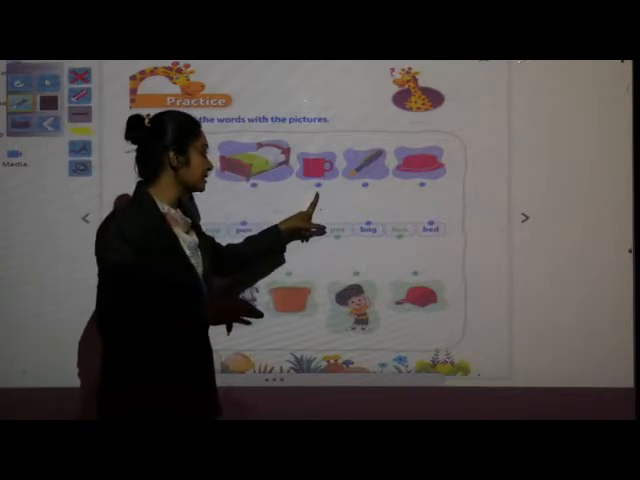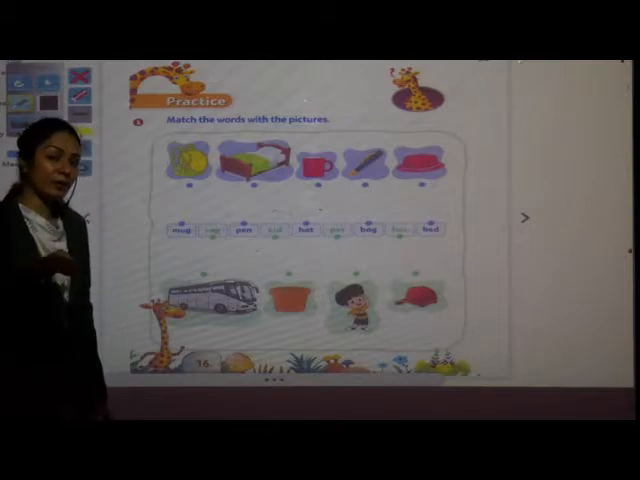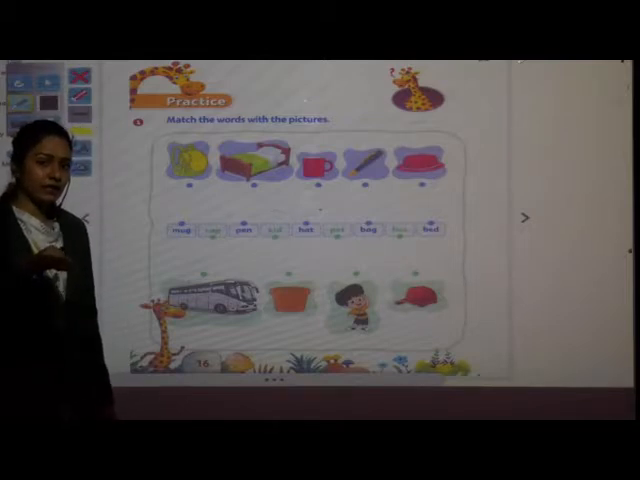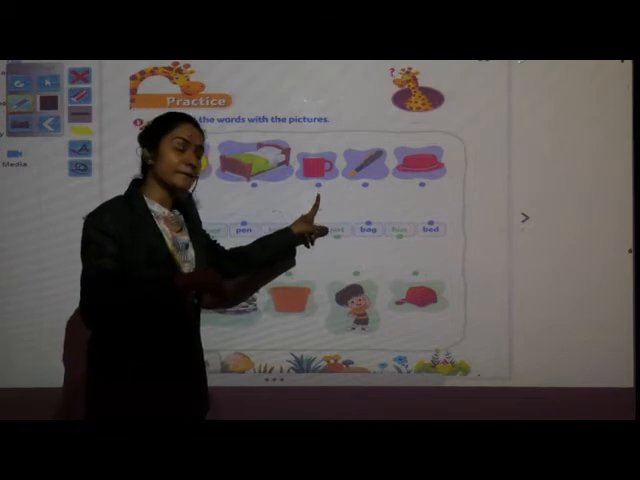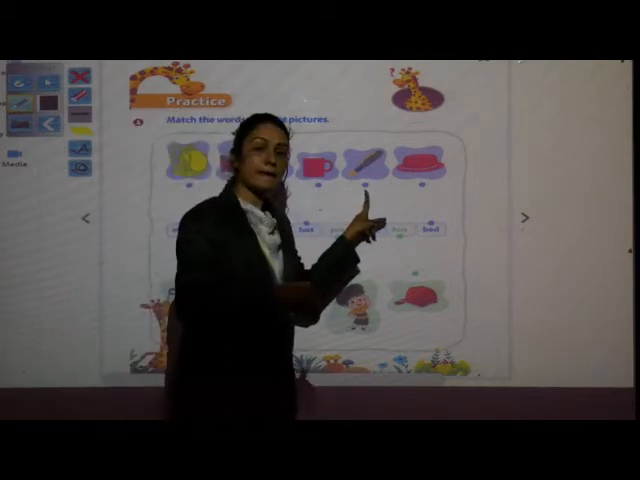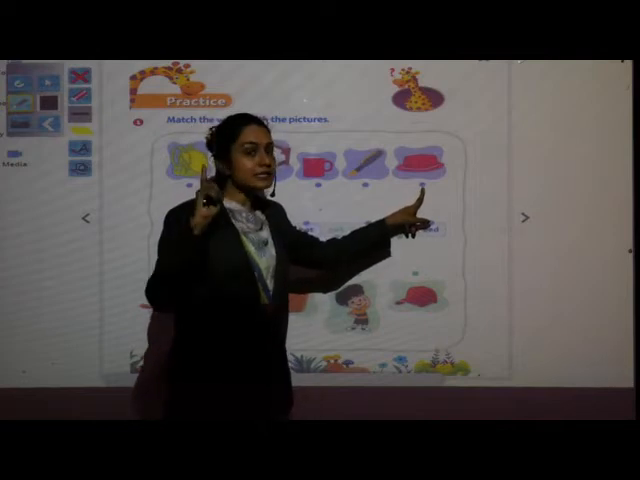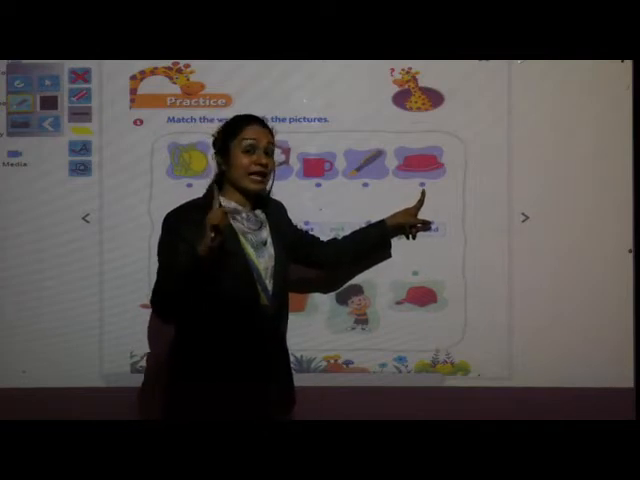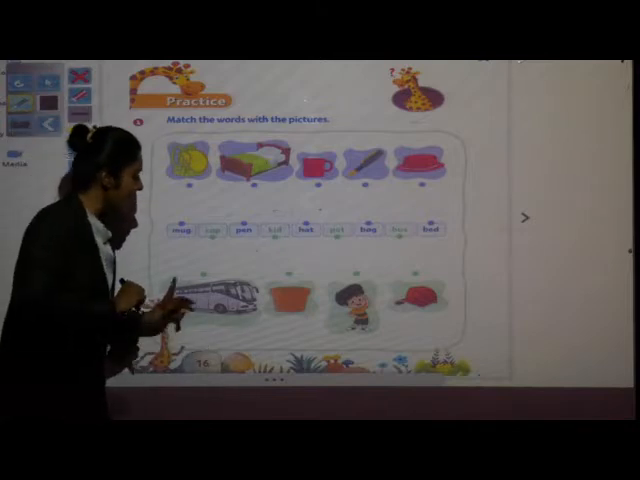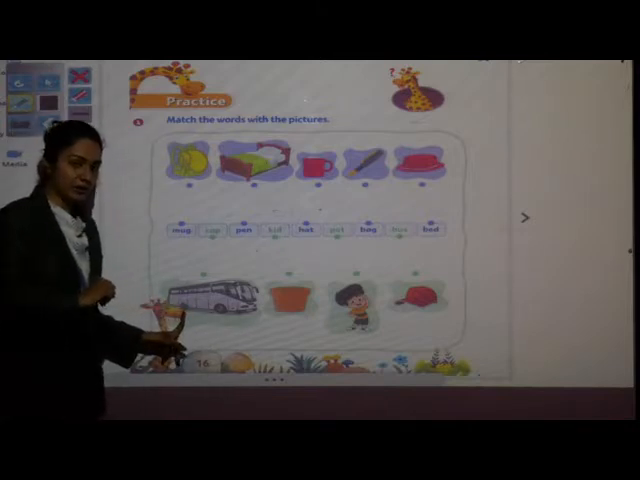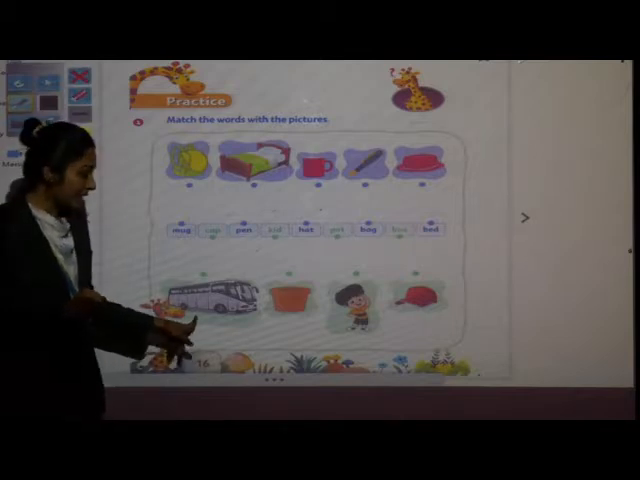And which picture is this? You drink milk, right? In which thing do you drink the milk? Mug. Very nice. So which picture is this? This is a mug. This is a pen. Very nice. And what is this? This is a hat or cap. Hat. Very nice. Next, come to the next picture. Which picture is this? Is this a train? Is this an aeroplane? This is a bus. Very good.